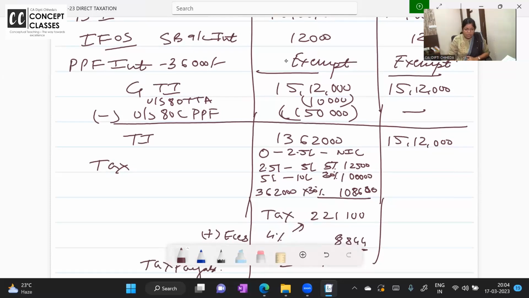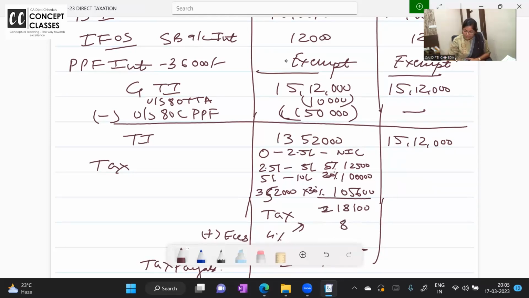So this will reduce your income further to 13,52,000. And balance will be 3,52,000 pay. The tax will change. 3,52,000 into 30%, 105600 plus 1,12,500. That is 2,18,100 into 4%.